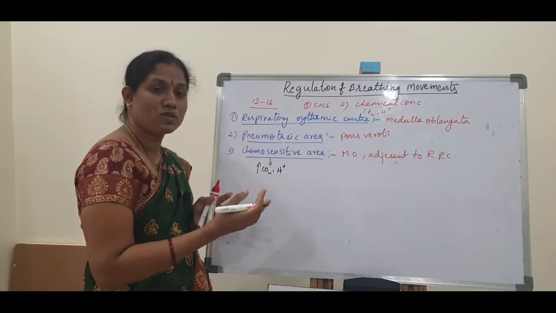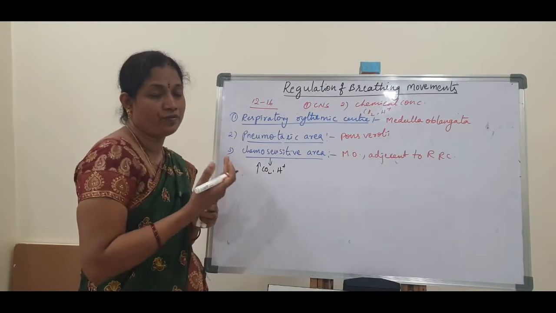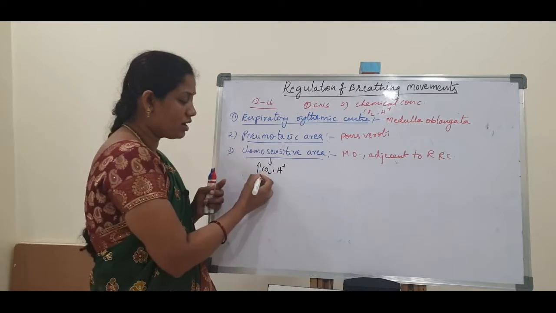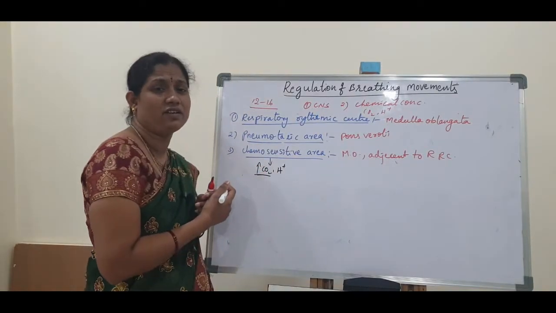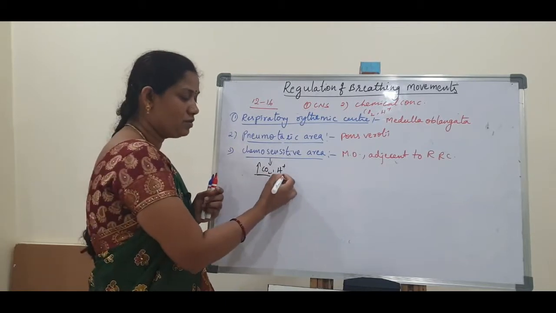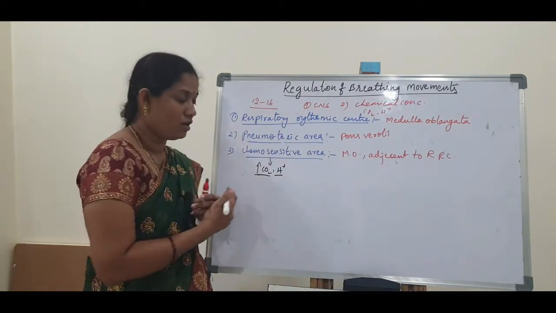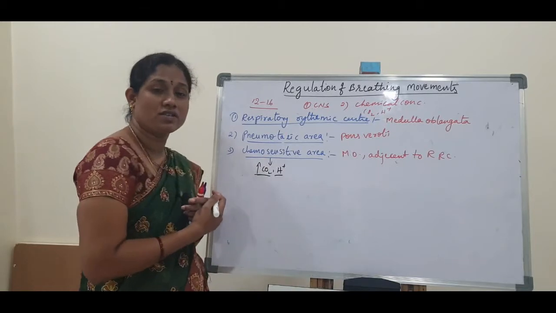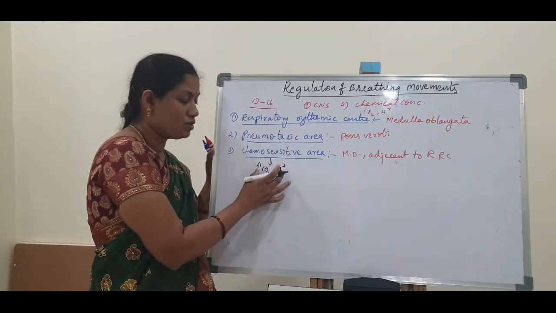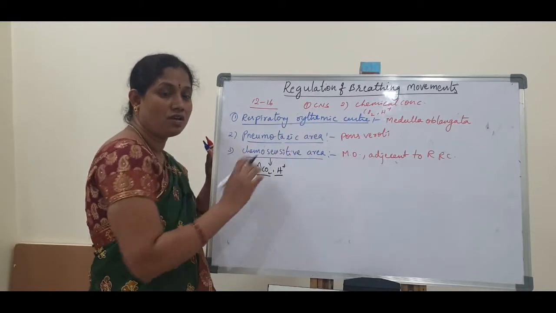During this process, a large amount of carbon dioxide is released into the blood. Whenever this carbon dioxide increases in our blood, it is going to damage our tissues. The H plus ion concentration also increases, and they will damage our tissues, so they need to be released to the outside.